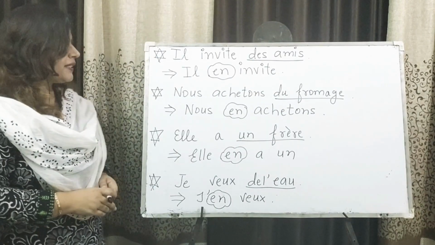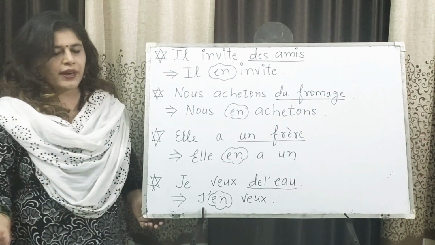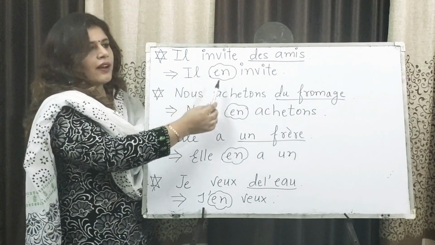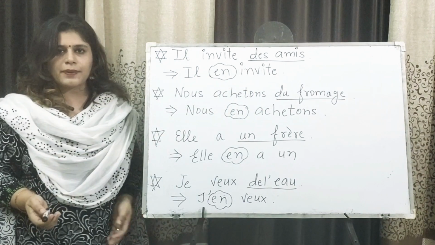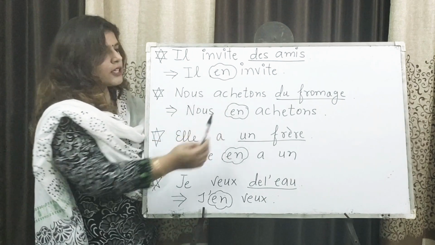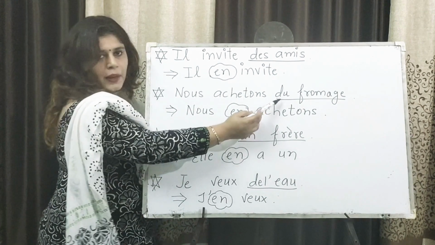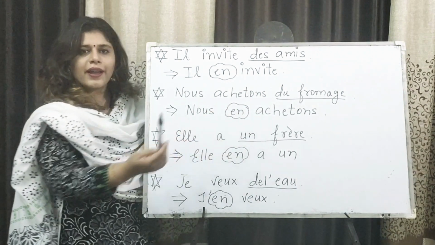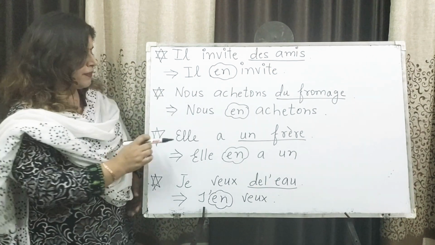Let's see some more examples here. First, il invite des amis. He invites some friends. Now this is des amis, indefinite article. So the answer is il en invite. Now we are not mentioning des because it is an article, not a quantity. Third, nous achetons du fromage. We buy some cheese. Some cheese, partitive article, replacement is en. Nous en achetons. Again we are not writing du as it is an article, not a quantity.